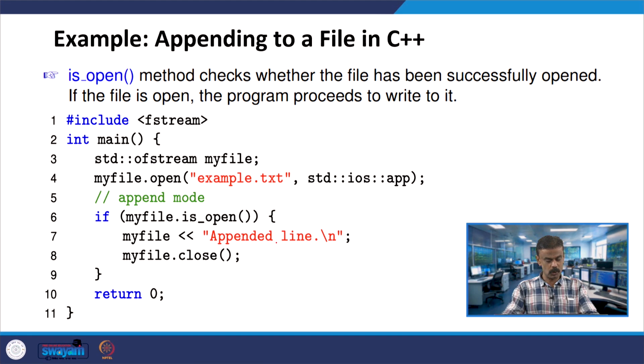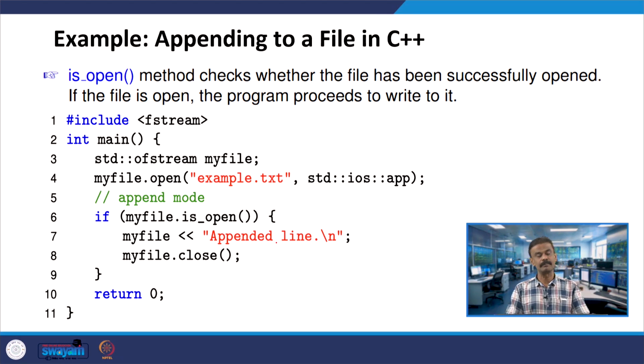So, you include fstream, and then myfile is an object under ofstream, and myfile.open. That means we are going to append in example.txt. So, myfile is invoking the open member function, and then we are going to do the appending operation in example.txt.